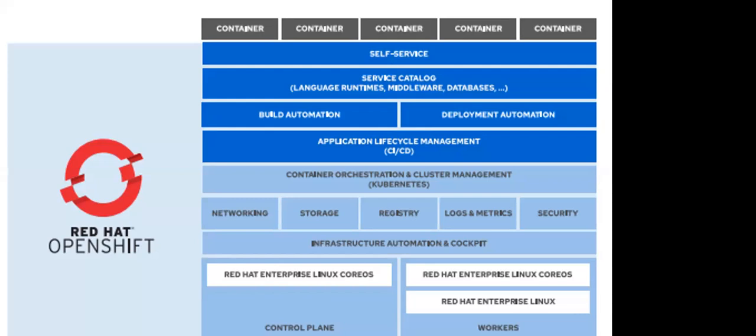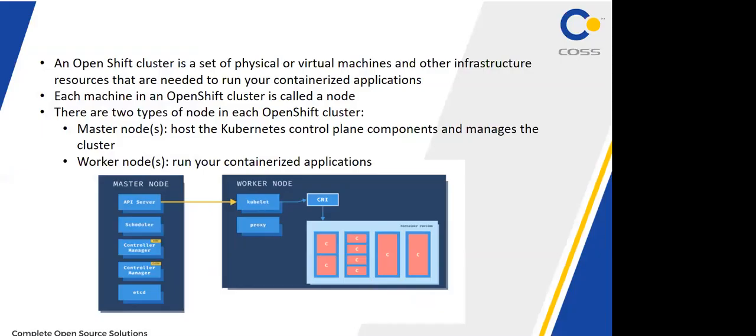So the solution is Kubernetes, and OpenShift itself is a Kubernetes distribution. Let me take you to that slide. What exactly is OpenShift? What are the components of OpenShift?